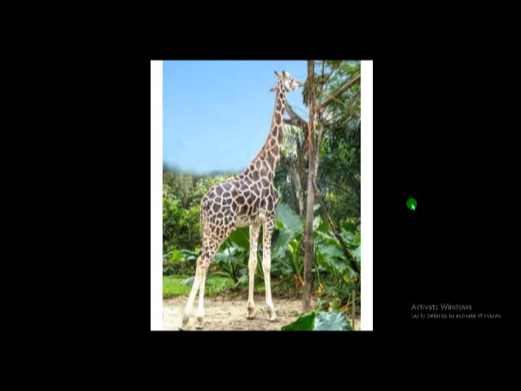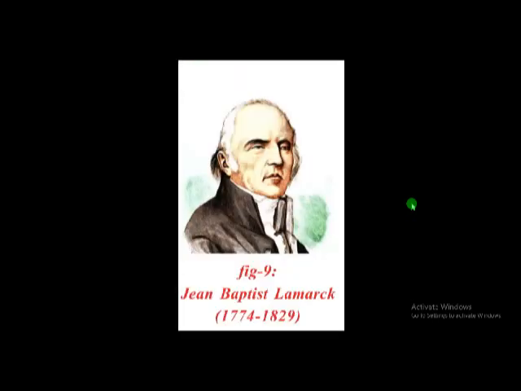Actually, he cut the tails of the rats 22 times, but in each generation, the new rats are formed with tails. So he proved that this inheritance of acquired characters is not possible. But Lamarck proposed a theory called inheritance of acquired characters.